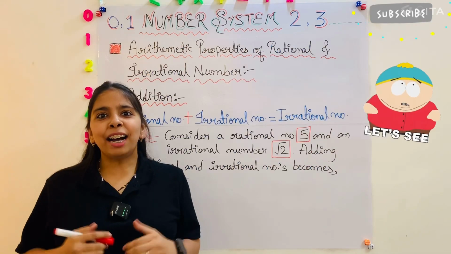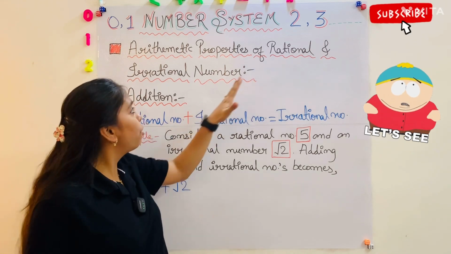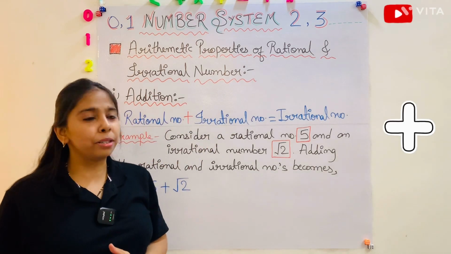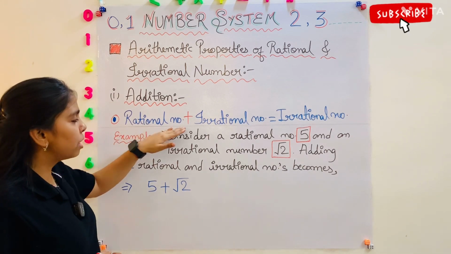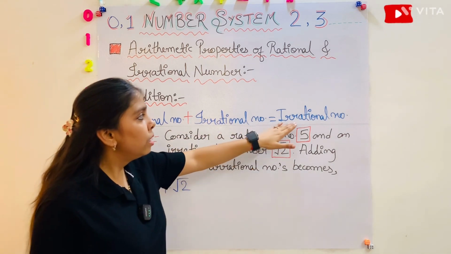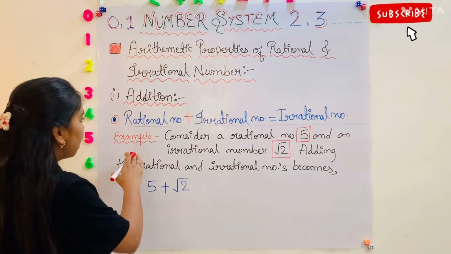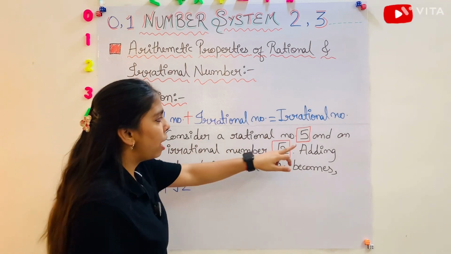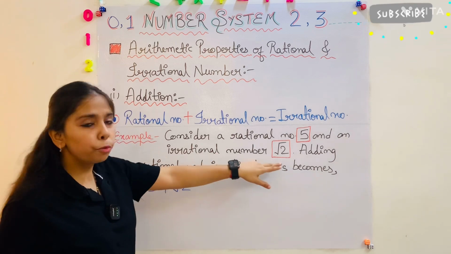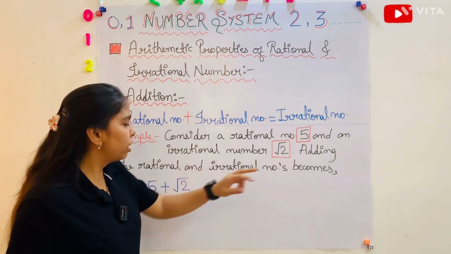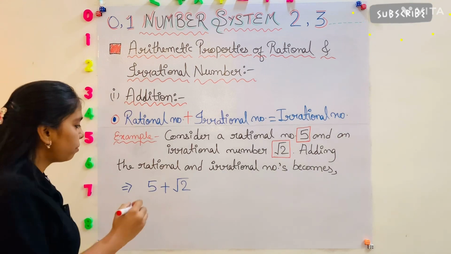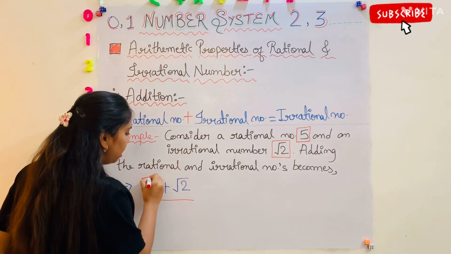Okay. Now let's see arithmetic properties of rational numbers and irrational numbers. So the first one is addition. When we add a rational number to an irrational number, it will give an irrational number. Example, consider a rational number 5 and an irrational number root 2. Adding the rational number and irrational number becomes 5 plus root 2, and 5 plus root 2 is an irrational number.